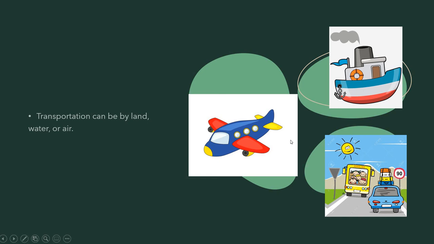Again, transportation can be by land, like cars and buses. Transportation can be by water, like a ship. Transportation can be by air, like an airplane.